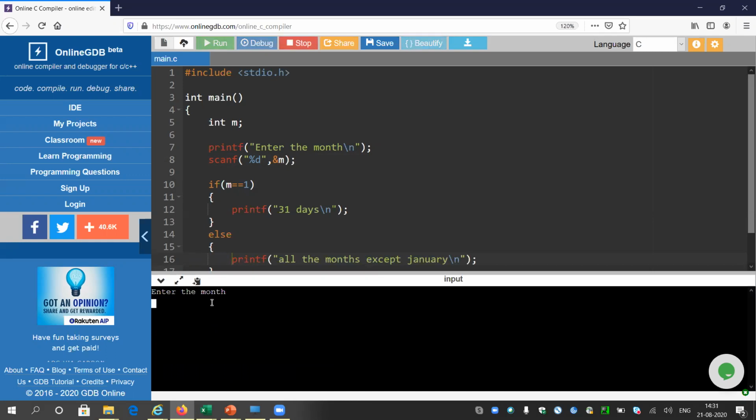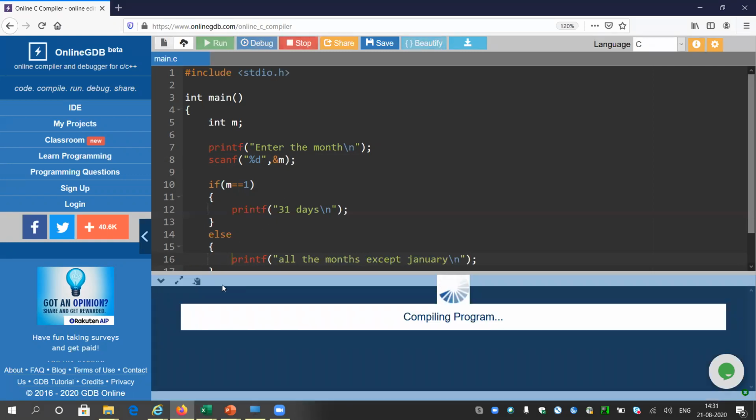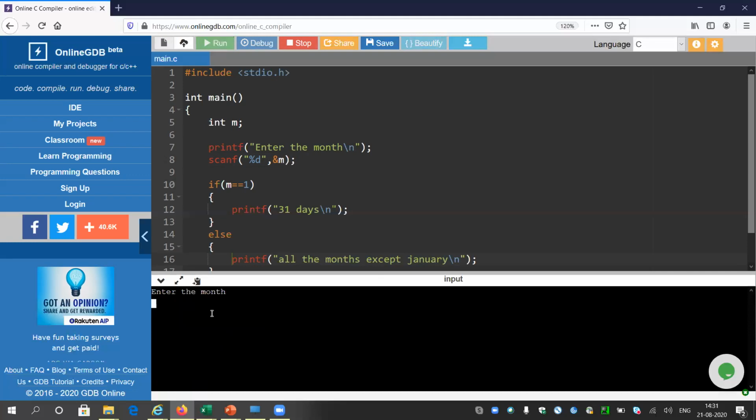If I enter 1, it satisfies the if and prints 31 days. But if I enter anything other than 1, suppose I give 9, it takes some time, since an online compiler takes time because it connects to the server. Anyway, it is giving all months except January.